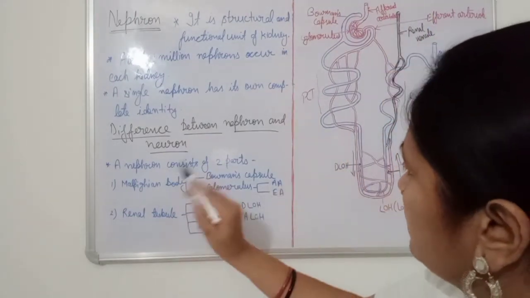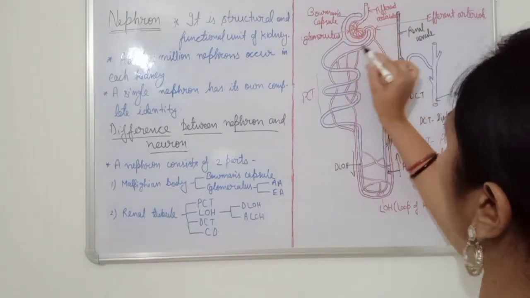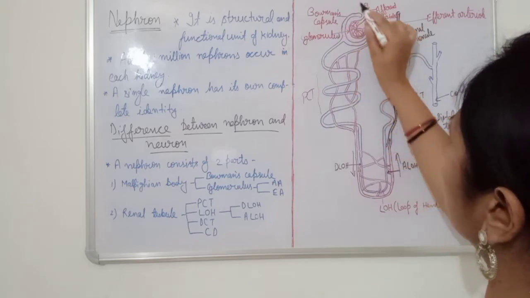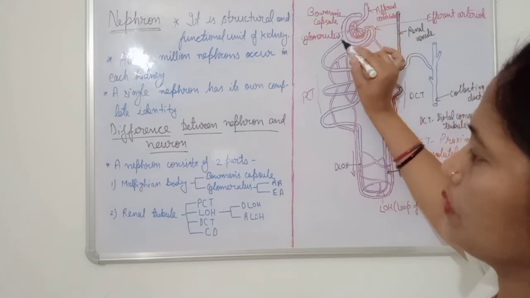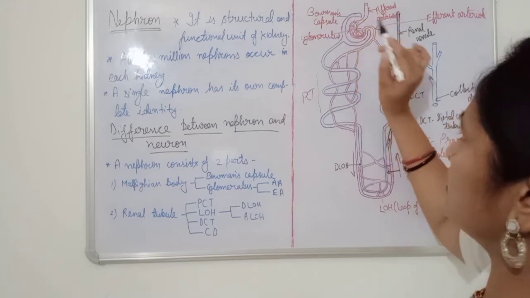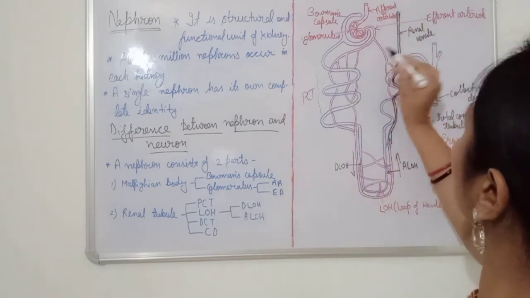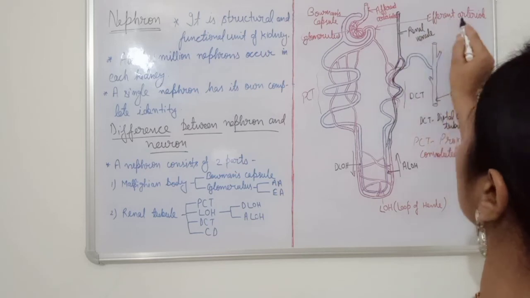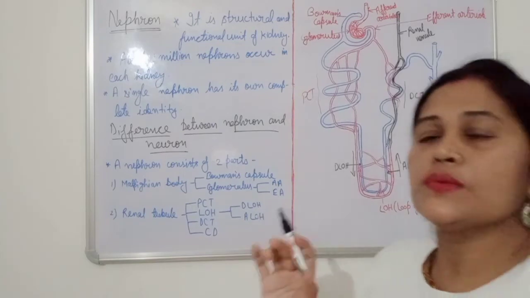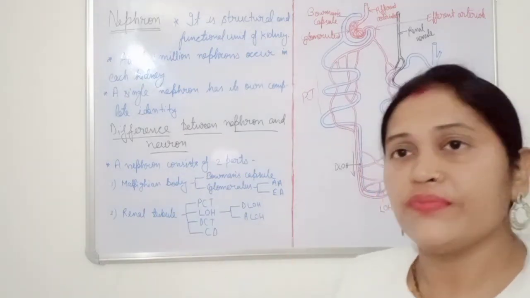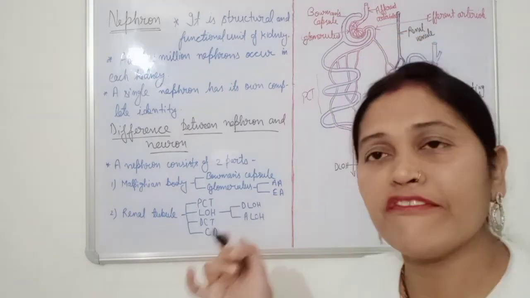Okay, see, Malpighian body. It is given here, Malpighian body. This whole portion is known as Malpighian body. It consists of Bowman's capsule and glomerulus. And glomerulus has two parts, afferent arteriole and efferent arteriole. Actually glomerulus is what? It is a bunch of capillaries, a bunch of blood vessels, and it has itself arisen from afferent arteriole.